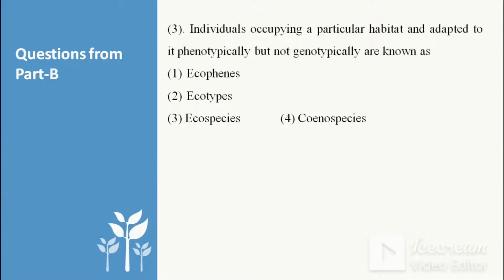So next question is, individuals occupying a particular habitat and adapted to it phenotypically but not genotypically are known as. I explained in my videos, if they are phenotypically similar because of some environmental changes and they are not genotypically similar, or are dissimilar, then it is categorized under ecophenes or ecads. So the right choice here is the ecophenes.